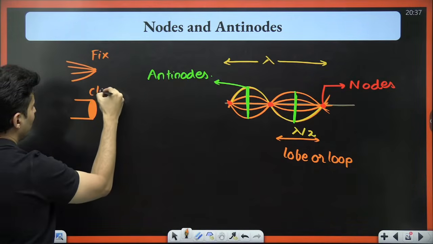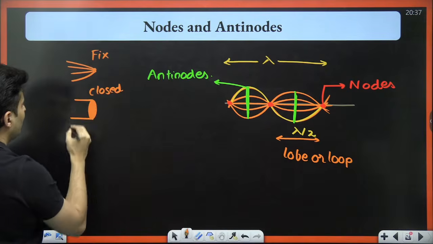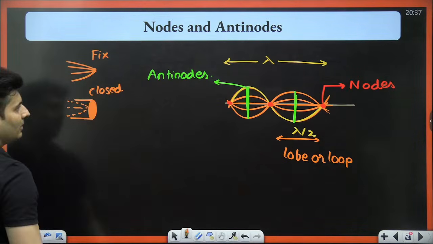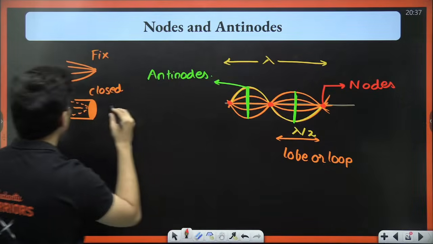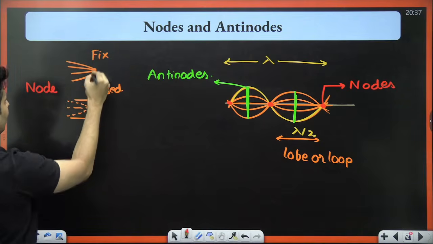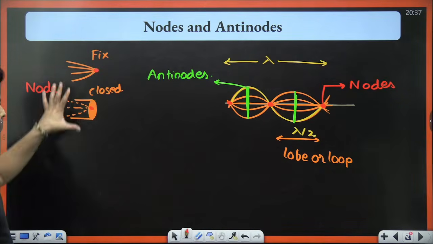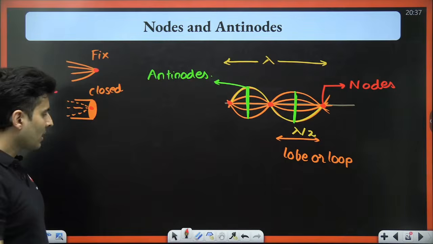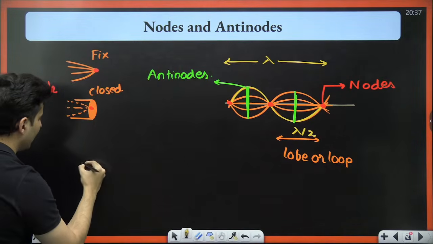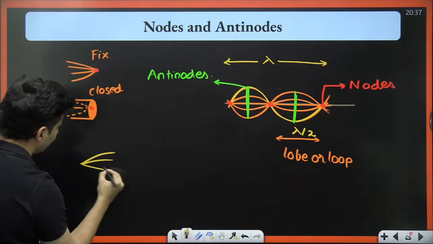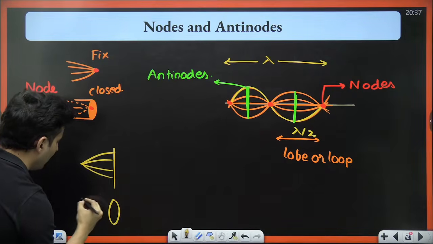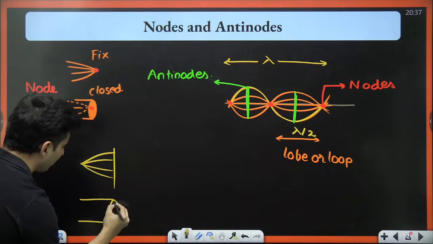So you can have a pipe which is closed, then what you get is always a node. Keep that in mind. You'll always get a node over here. Is that very, very clear? Similarly, if you are at the free end, and another option is the pipe is open.